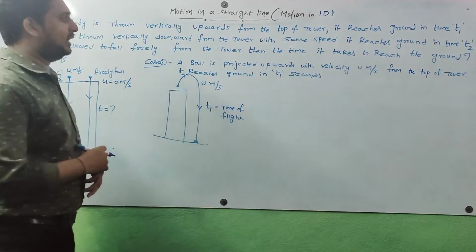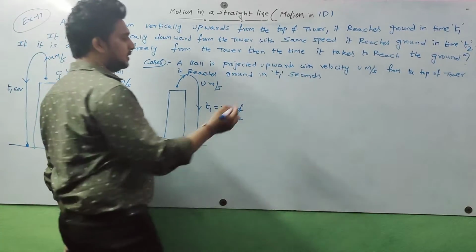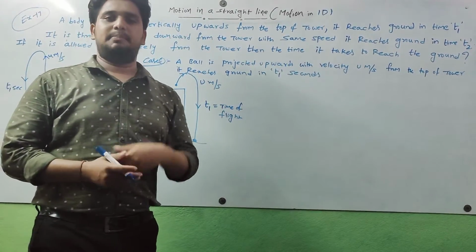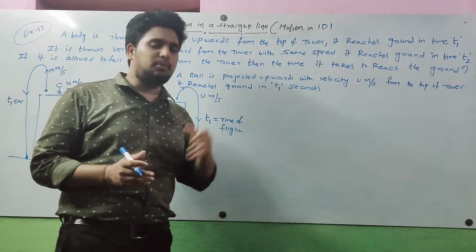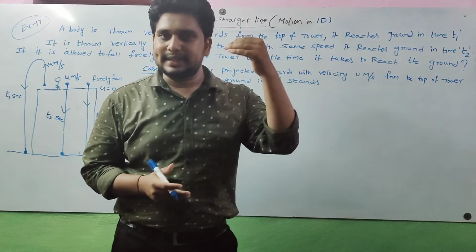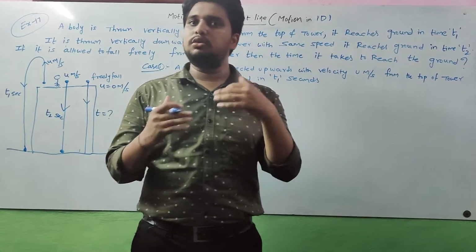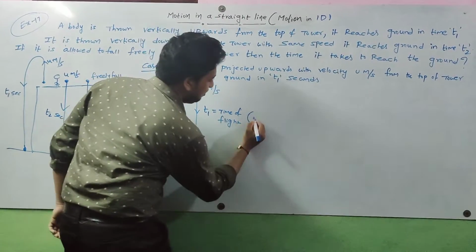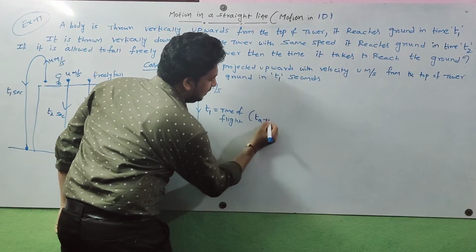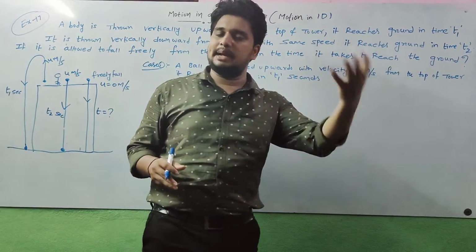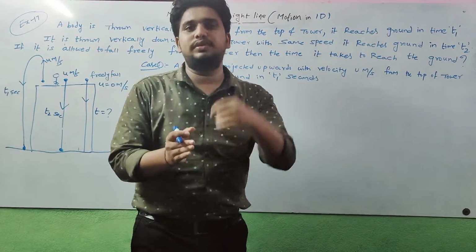So then how to find the distance for this one? I already explained in previous lectures, please go through it. If any body is projected from the top of a tower, for finding time of flight, generally how to find it? First find time of ascent. Time of flight is nothing but time of ascent plus time of descent. So we first find time of ascent, then after finding time of descent, we add these two and get time of flight.